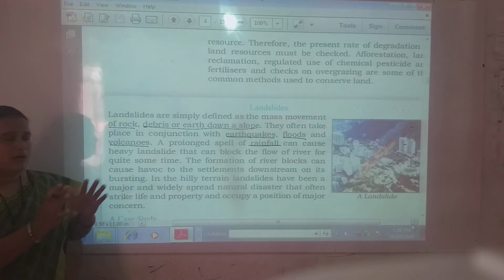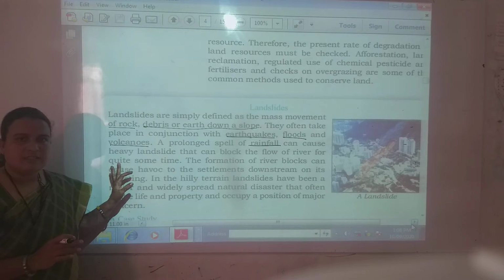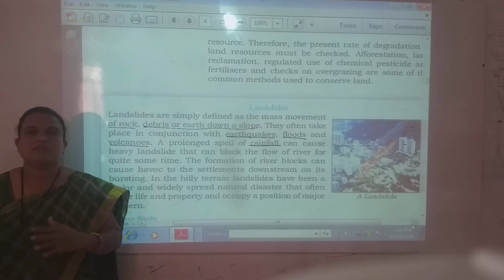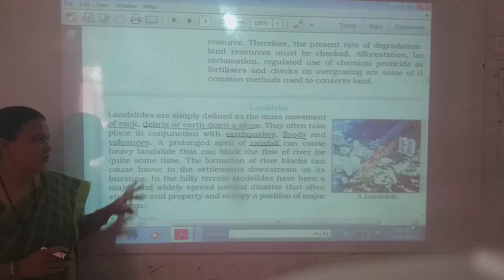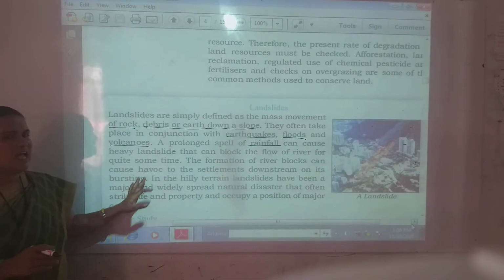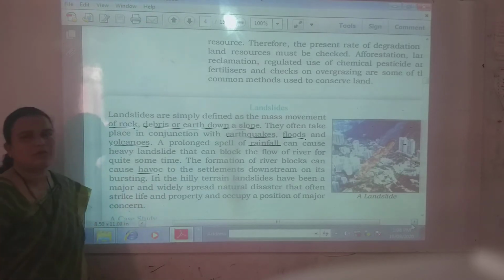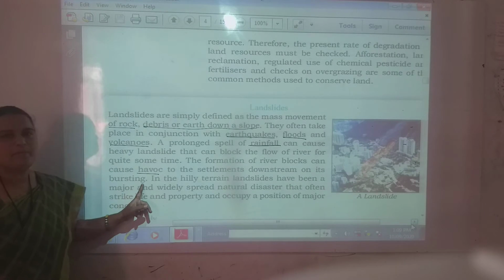It can block the flow of the river for some time, and because of that a flood situation also happens in the particular region. The formation of river blocks can cause havoc, meaning huge destruction to the settlements downstream on its bursting.